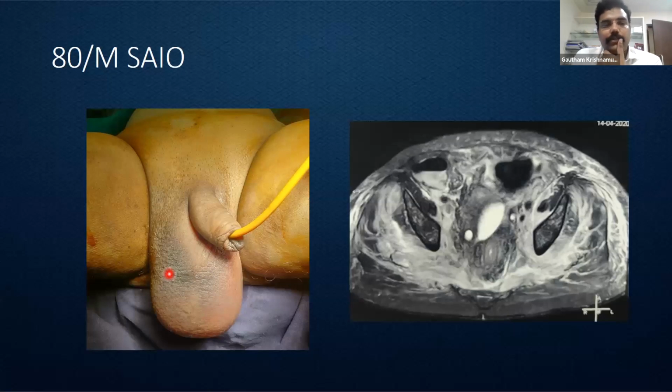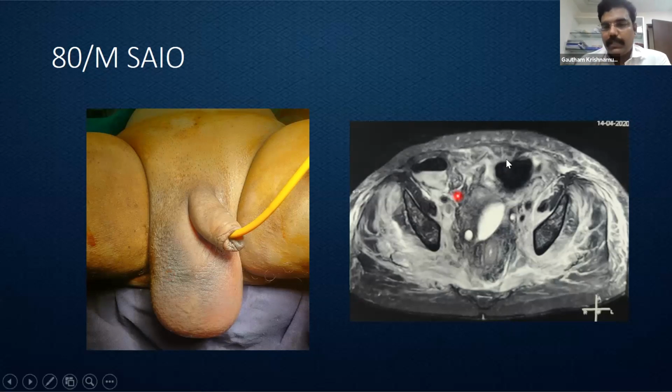So this is another individual who presented to us, an 80-year-old male who had an incontinent lower anal sphincter with gross scrotal edema and brawny induration of the entire lower limbs. Rectal examination showed a growth. The patient had come with intermittent features of obstruction.